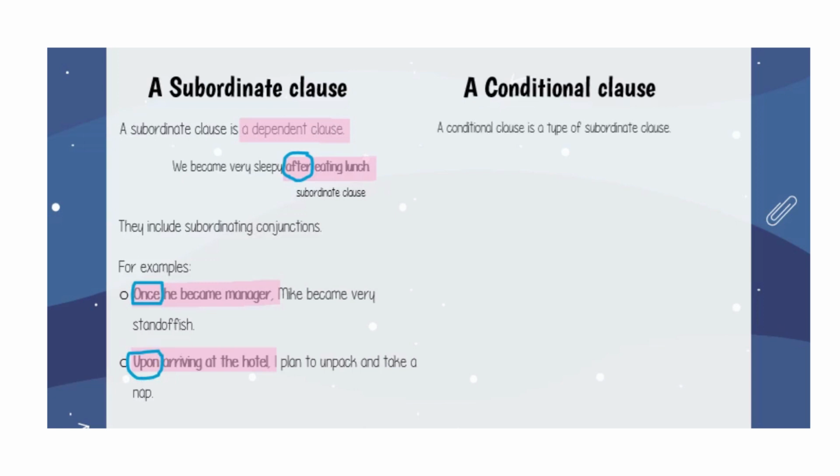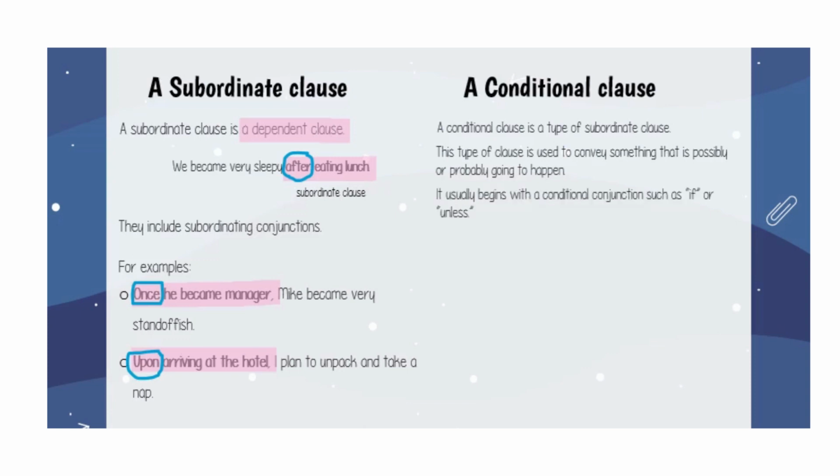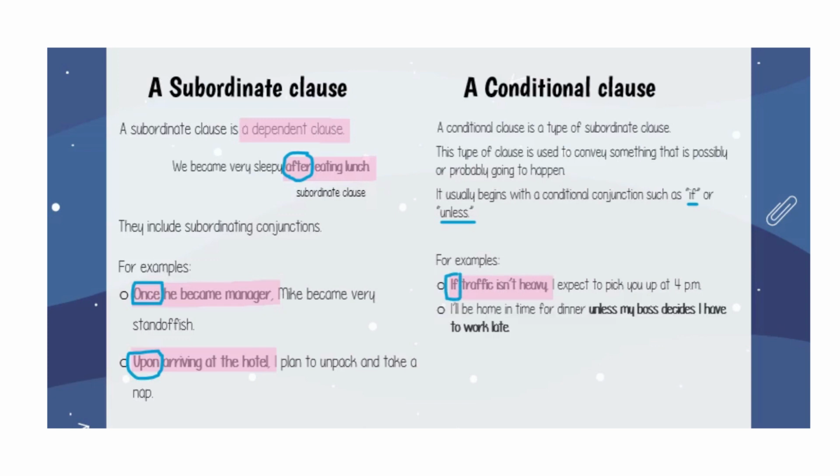Conditional clause. A conditional clause is a type of subordinate clause. This type of clause is used to convey something that is possibly or probably going to happen. It usually begins with a conditional conjunction such as if or unless. So please take a look at the examples here. If traffic isn't heavy, I expect to pick you up at 4 p.m. So the conditional clause is if traffic isn't heavy. It is preceded by the conjunction if.